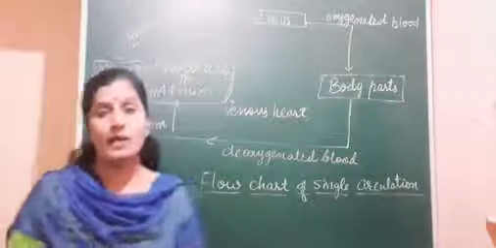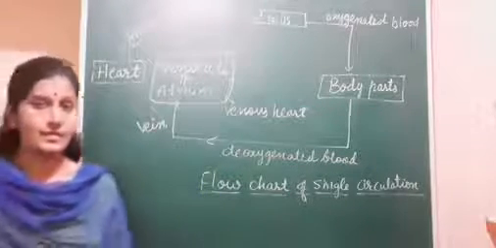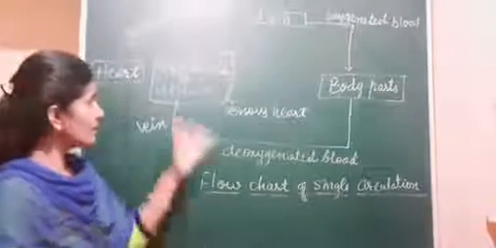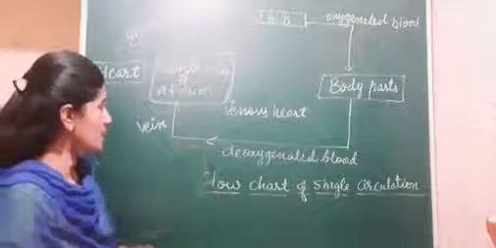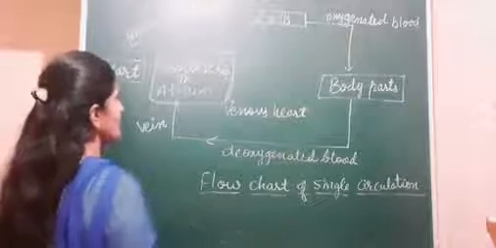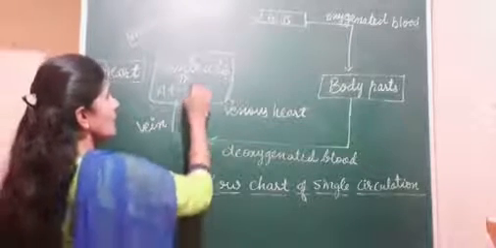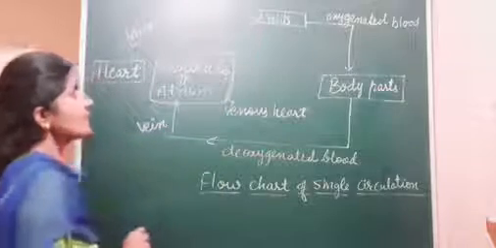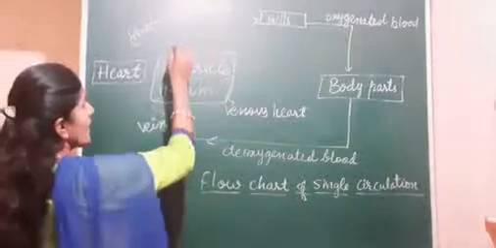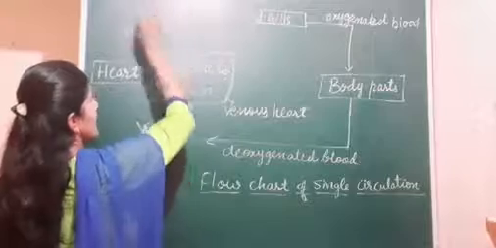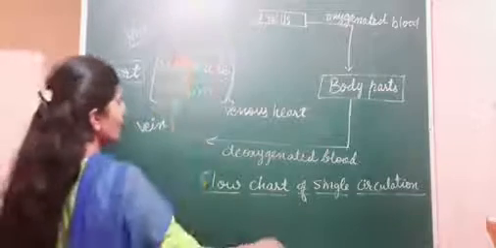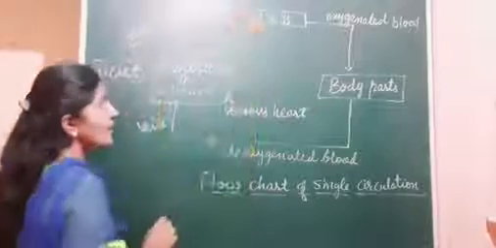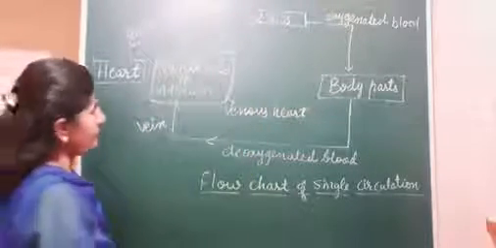Overall, we have to remember four points for this single circulatory system. First one, we have to go through the heart. The heart passes the blood, and that blood is deoxygenated. Those are carried by the arteries. Arteries are carrying which kind of blood? Deoxygenated blood. Where is it going? It is going towards the gills.